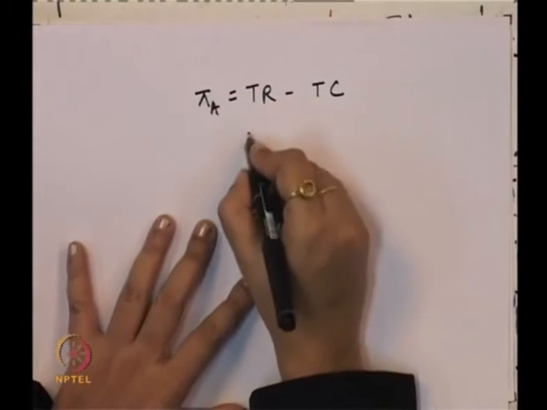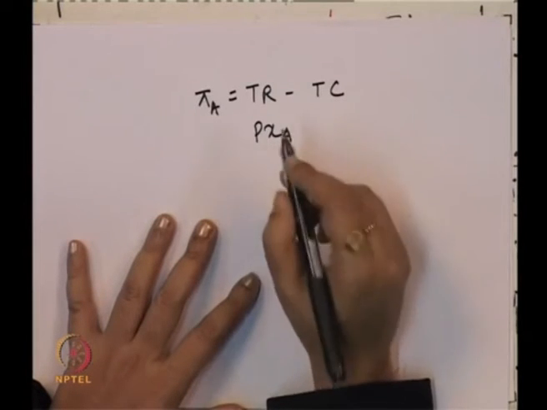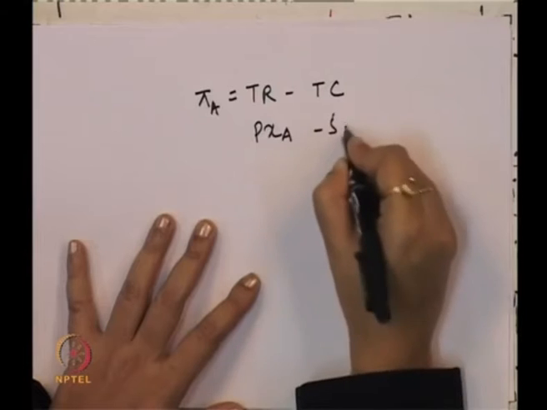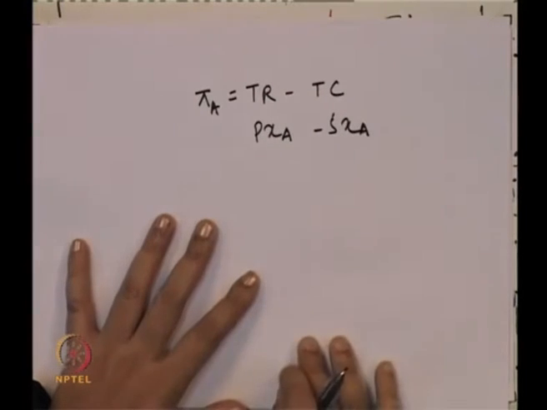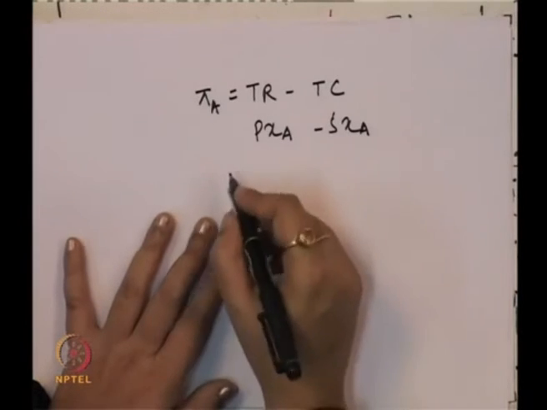So, this is P x A, this is the price times the output, minus 5 x A, this is the cost function of farm A. So, what is P x A?